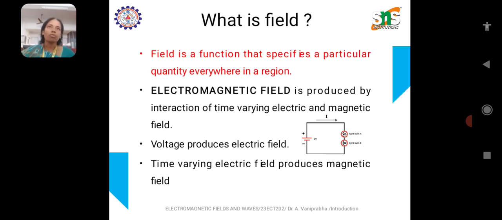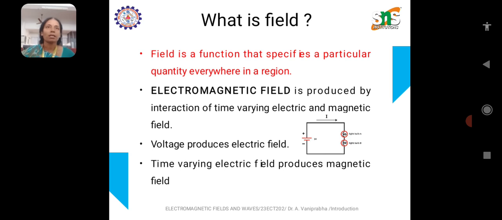There are many types of fields: scalar field, vector field, and tensor field. Scalar field is the one where each point in space has a single scalar value. For example, if we measure the temperature of this room, it gives some value in terms of Celsius or Kelvin. Each and every point in this room will have some temperature value.